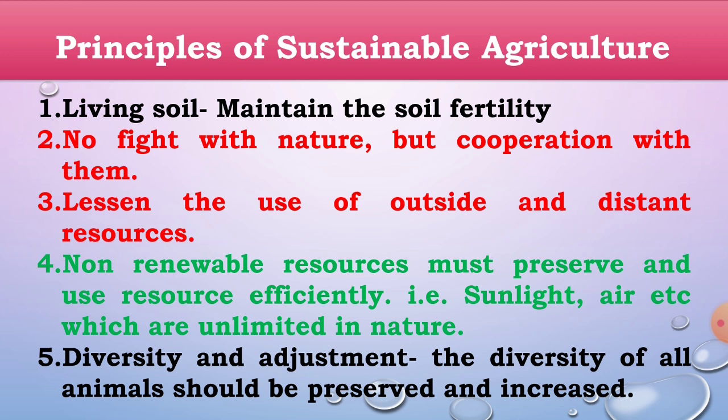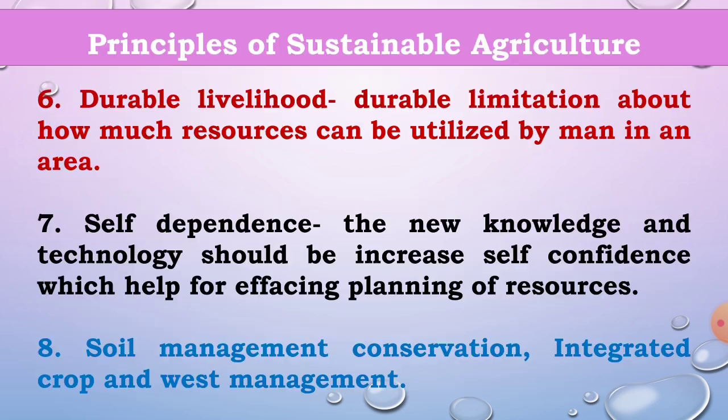Then diversity and adjustment. Diversity means cultivation of different crops or the rearing of different animals. And adjustment: the diversity of all animals should be preserved and encouraged. You have to preserve and protect the different animals and different crops, and it increases the diversity in sustainable agriculture.